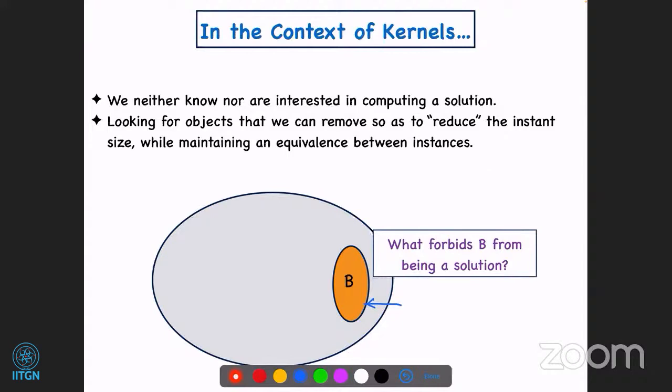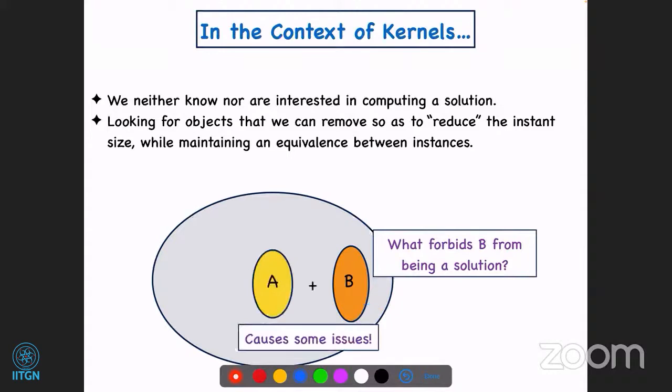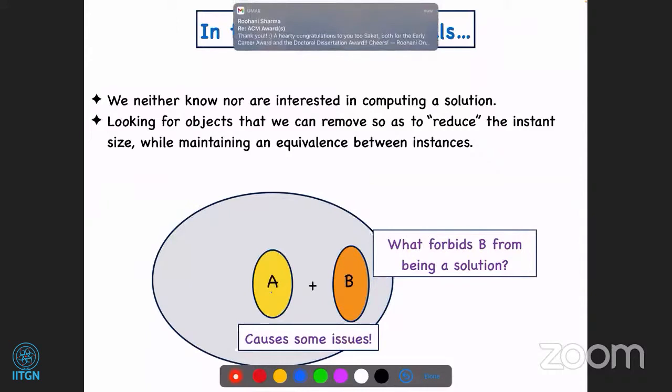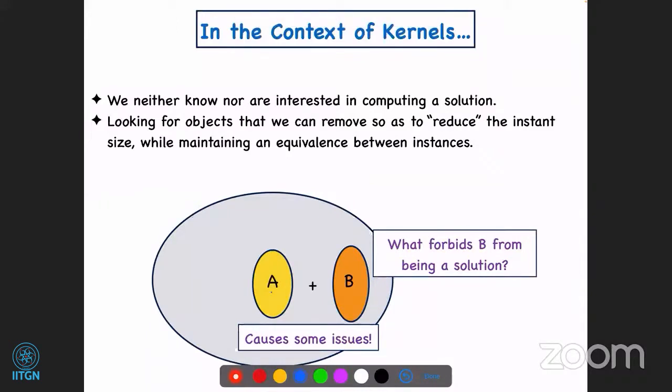Okay. So actually, the point is that probably there is some set A which, together with B, if you look at them together, proves to you that look, this is the reason why B cannot be a solution. So let us understand this with an example. Suppose we are looking at the problem K path. This set B can be a solution of K path itself. So it can be a set of K vertices which form a long path, or there is a path containing each of these vertices.